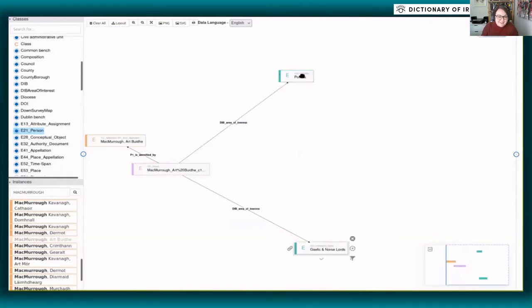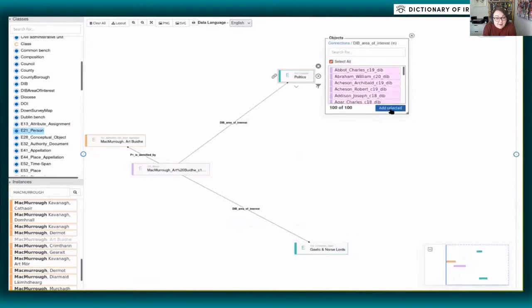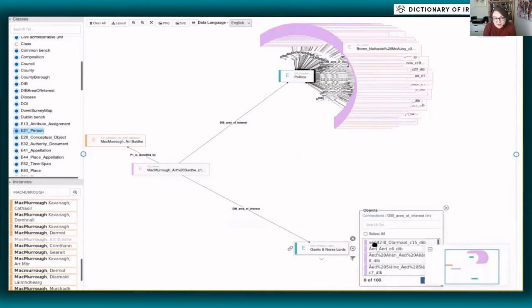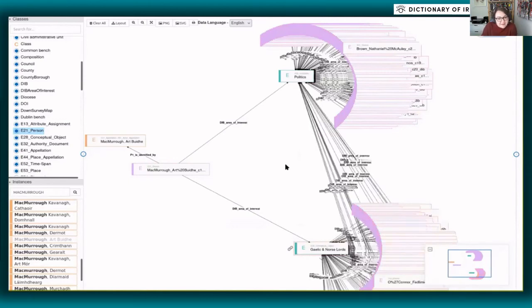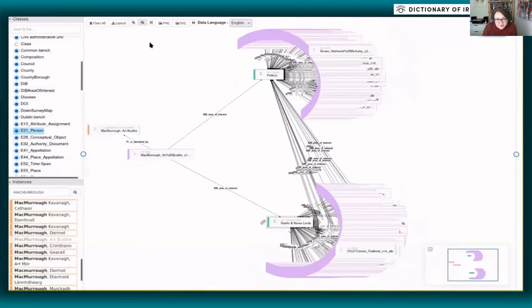And one of our most exciting additions to the graph has come from our collaboration with the Royal Irish Academy's Dictionary of Irish Biography team, where we've worked together to add structured data for over 10,000 individuals in the DIB into the knowledge graph. And on screen, you can see we started with another Art McMurrough. Now, this McMurrough falls under the tags politics and Gaelic lords. And we've also now been able to explore the people who shared these characteristics, these tags, men like the 17th century soldier you're seeing on screen, Aid O'Byrne. And from Aid, we could jump forward and explore more historical individuals from this period.